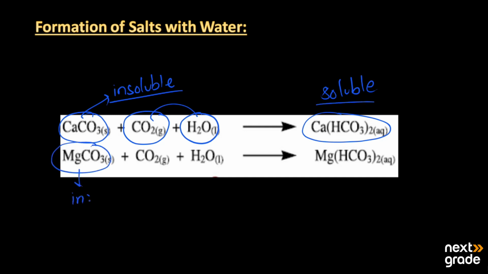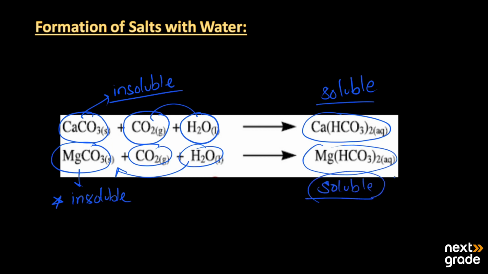It is also insoluble, and when carbon dioxide dissolved in water passes through the soil, which has insoluble magnesium carbonate, it is converted into soluble magnesium bicarbonate. In turn, it makes the water hard. So this was a simple scheme of hard water.